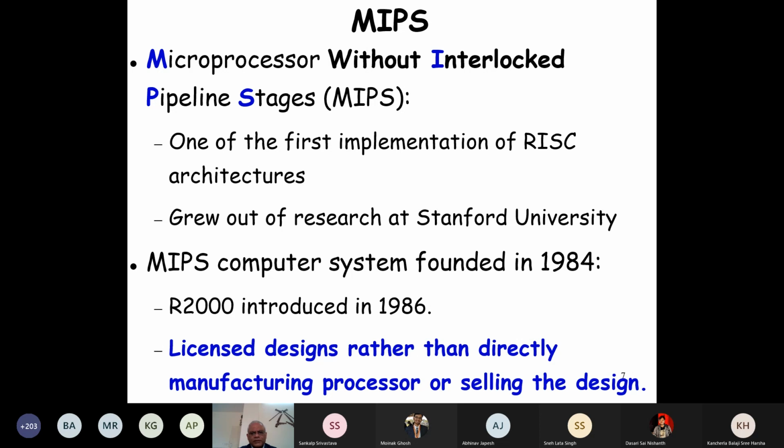They also started doing the same thing. Just imagine, if you're doing something new, there will be competitors who do similar stuff. And ARM, initially called Acorn Computers, and then it changed its name.